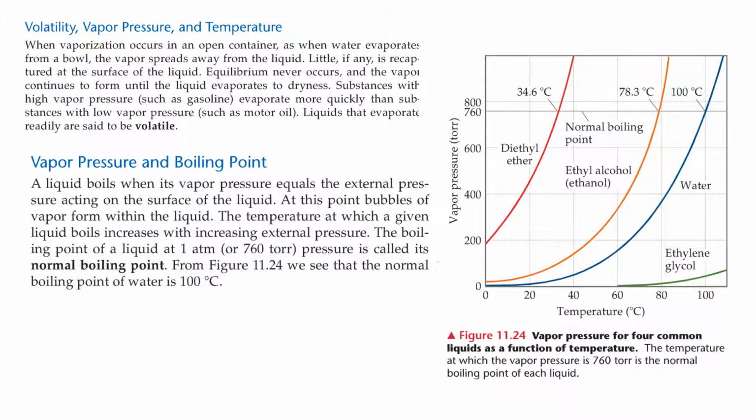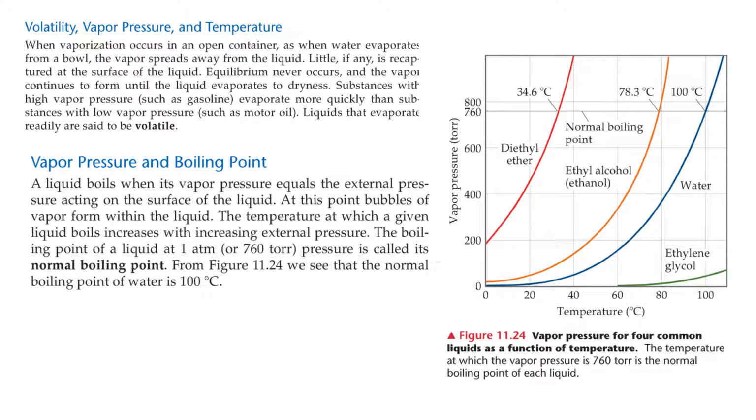Volatility, vapor pressure, and temperature. When vaporization occurs in an open container, as when water evaporates from a bowl, the vapor spreads away from the liquid. Little, if any, is recaptured by the surface of the liquid. Equilibrium never occurs, and the vapor continues to form until the liquid evaporates to dryness. Substances with high vapor pressure, such as gasoline, evaporate more quickly than substances with low vapor pressure. Liquids that evaporate readily are said to be volatile.